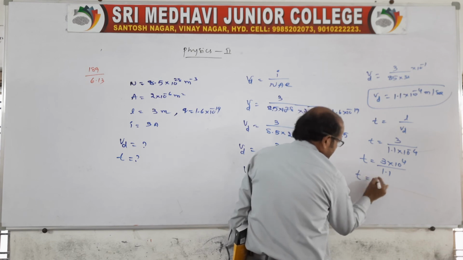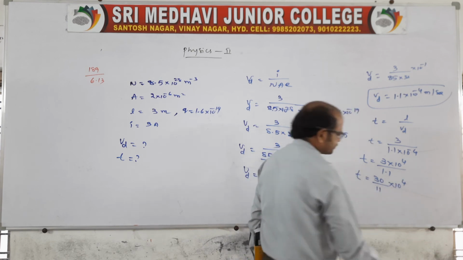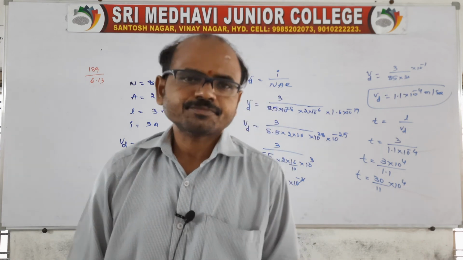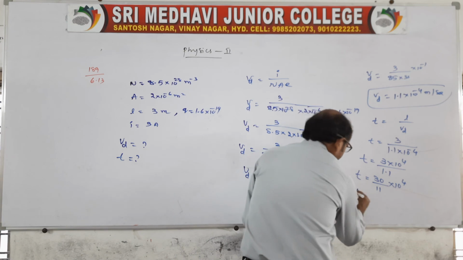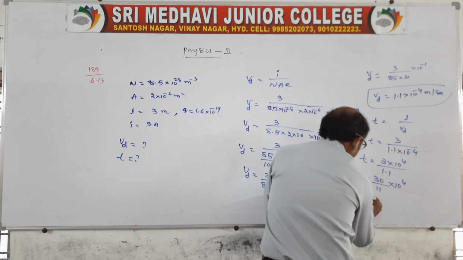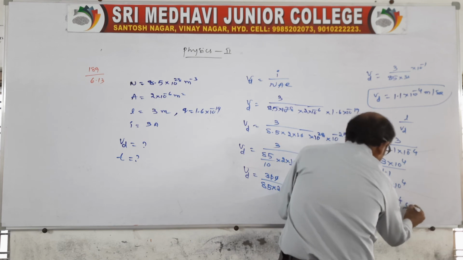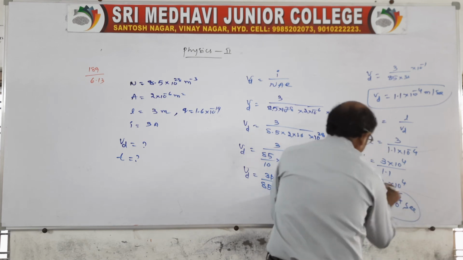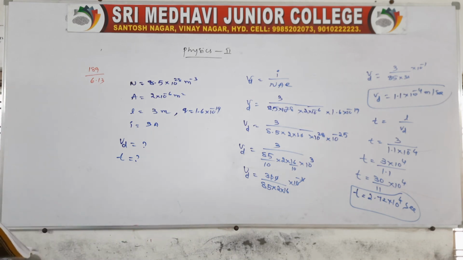Simplifying and dividing, we get t equal to 2.72 into 10 power 4 seconds. This is the time taken. Clear? It is related to drift speed and electrical current. The questions are to be like this.